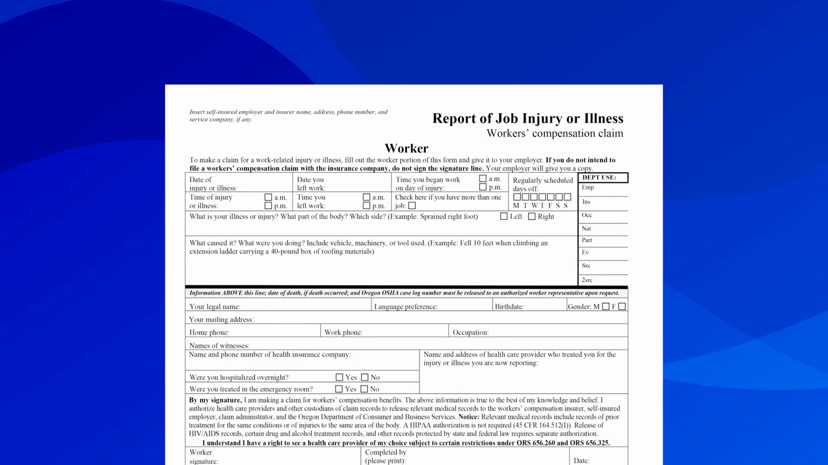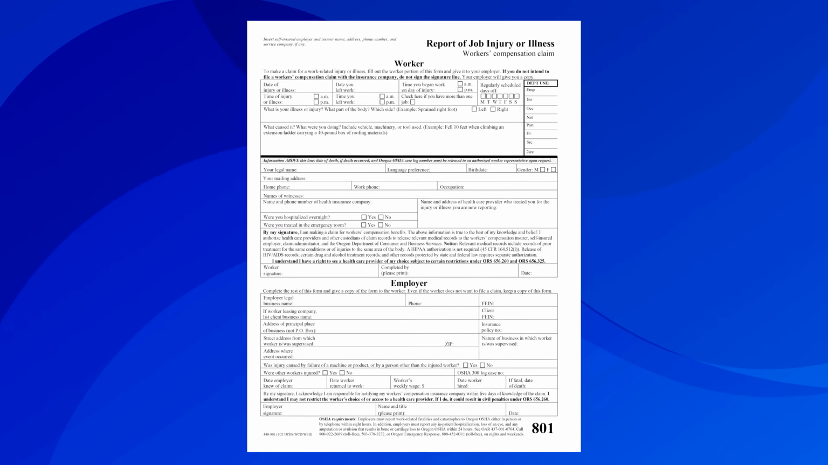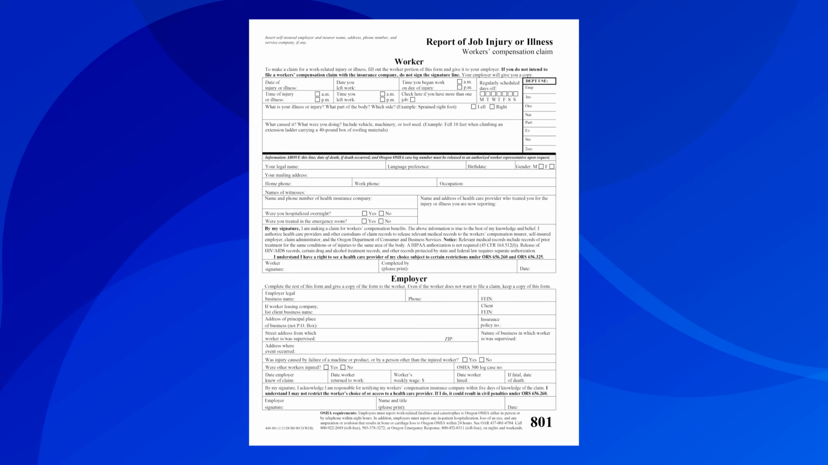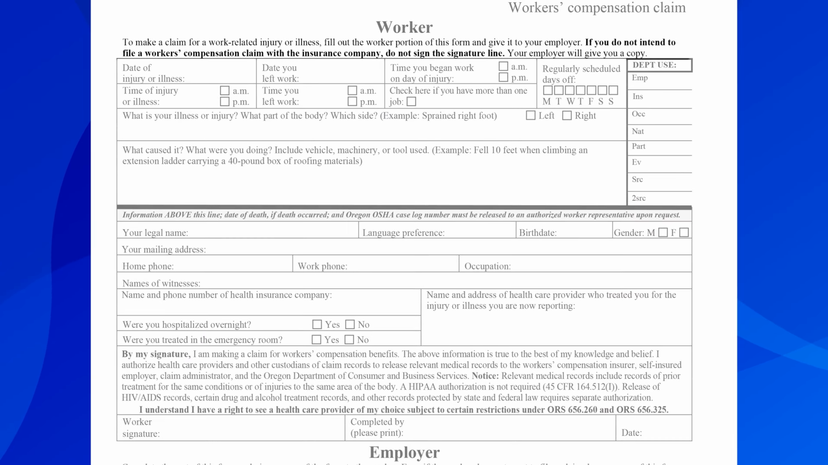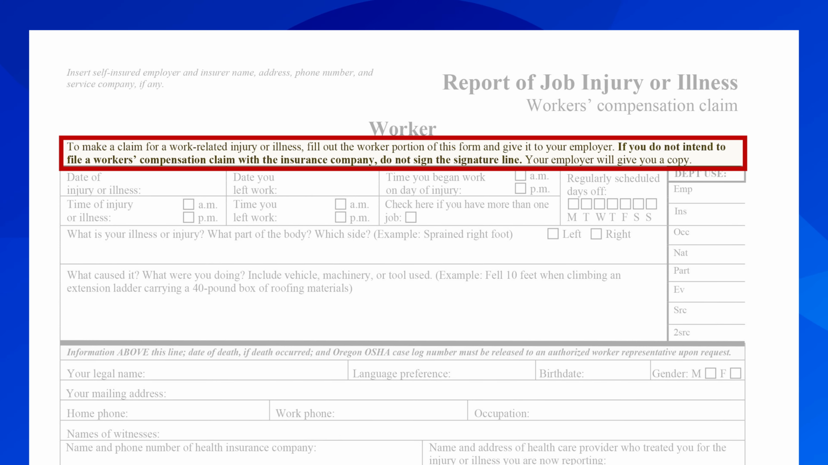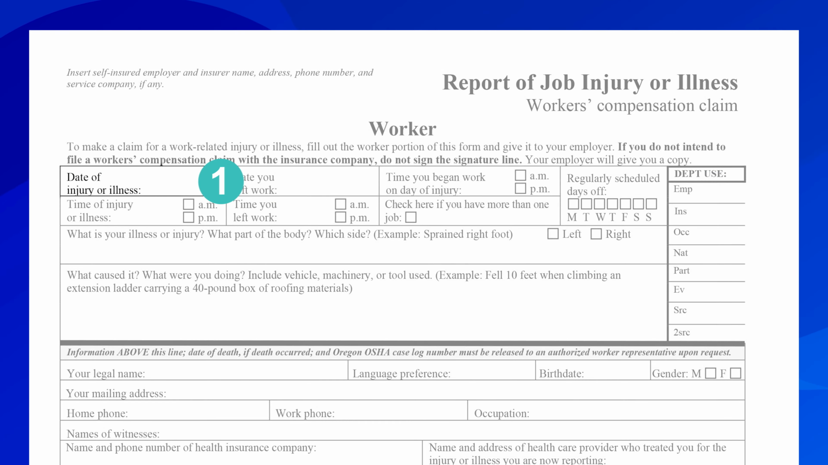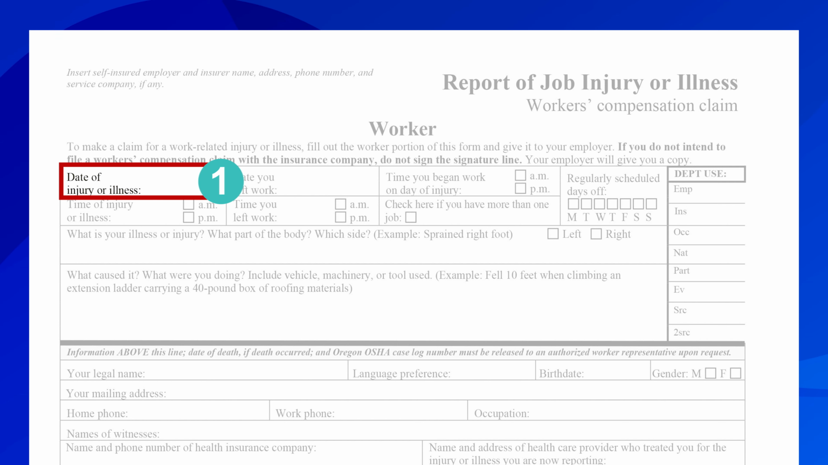We created this video to help guide you through how to complete the worker portion of Form 801, Report of Job Injury or Illness. To make a claim for a work-related injury or illness, you will need to fill out the worker portion of Form 801 and give it to your employer. If you do not intend to file a workers' compensation claim with the insurance company, do not sign the signature line. After you fill out and hand in the form, your employer should give you a copy of the form for your records. The first step is to fill in the date your injury or illness occurred.